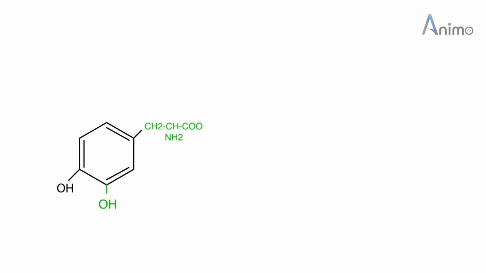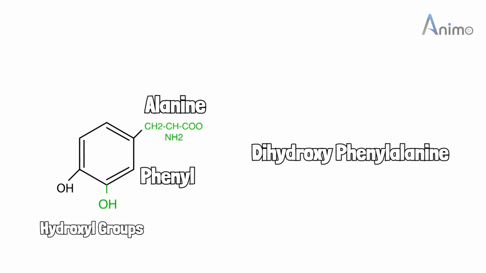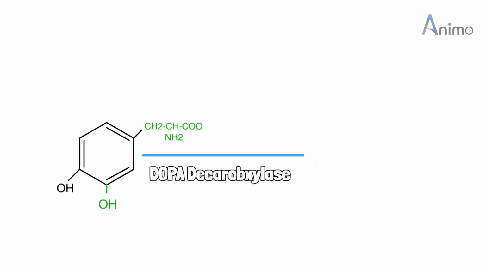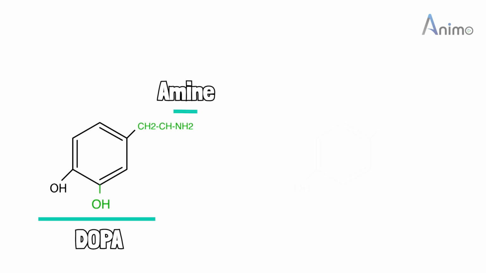3,4-dihydroxyphenylalanine. And if we look closer, this is phenyl, this is alanine, and these are two hydroxyl groups. Hence, it is dihydroxyphenylalanine, and its other name is dopa. And if we remove COO from this molecule in the presence of dopa decarboxylase, then we get dopamine. So this is dopa and this is amine, dopamine.